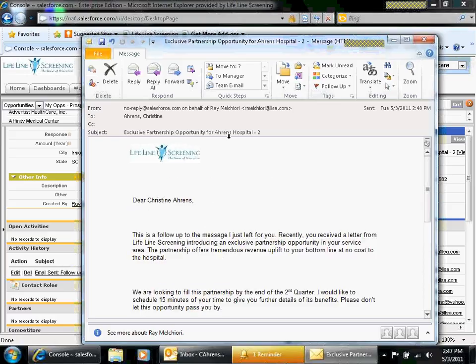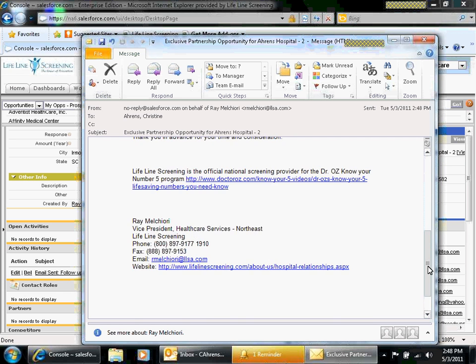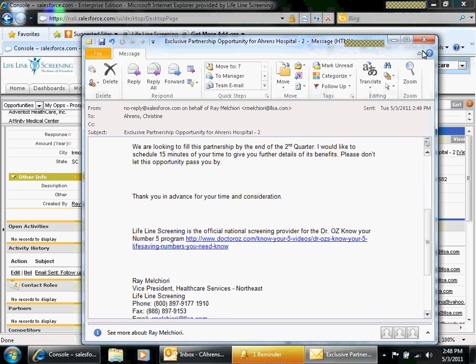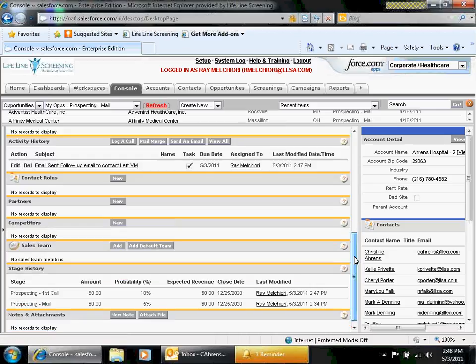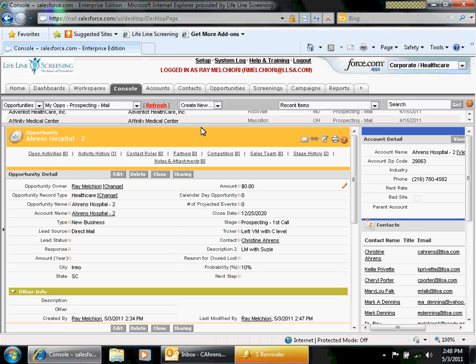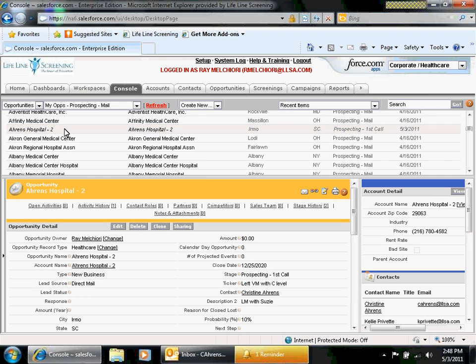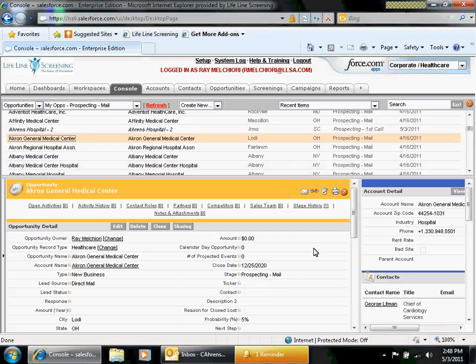So, exclusive partnership opportunities for Ahrens Hospital 2, dear Christine Ahrens, and then this is going to be the follow-up email that automatically goes out, and again, I'll make sure it's single spaced instead of double spaced. And then if you also take a look at your activity history, it will document that a task has already been completed, and the task subject line was email was sent, and it was the follow-up email to the contact where we left the voice message. So the next one, you just go from there, click at the top to the next one, and then you can work it from there.